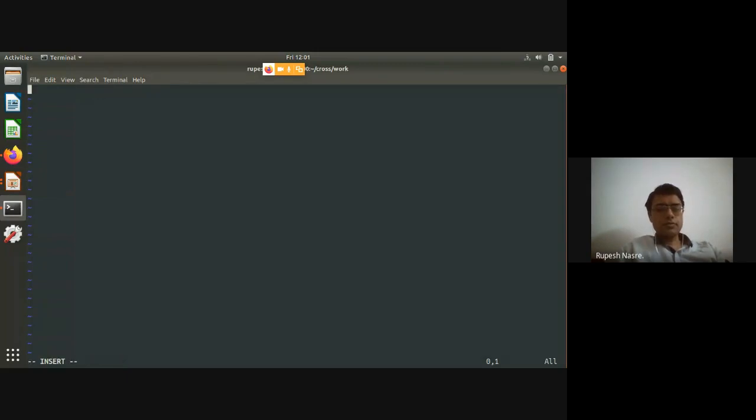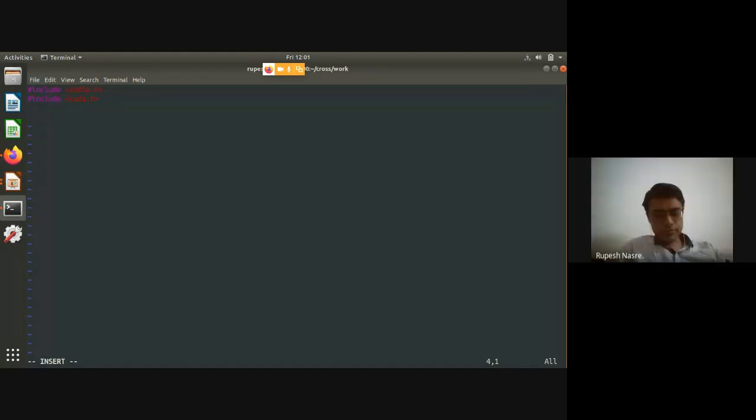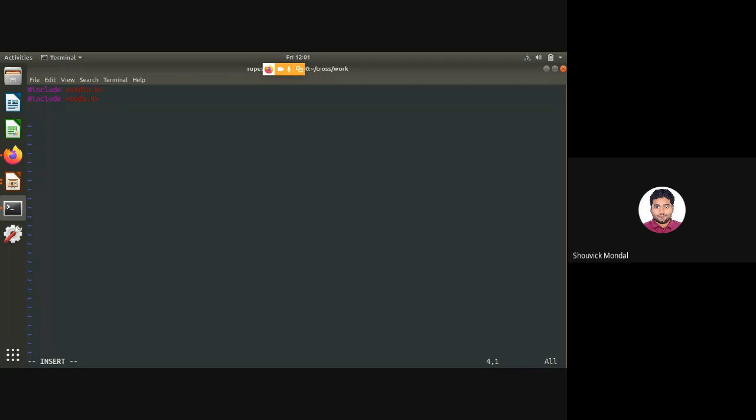Is the text size readable enough? Yes, sir. Okay, good. Your screen is visible, but on the right hand, the list of people is coming.